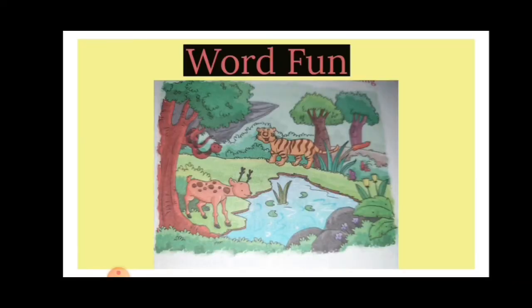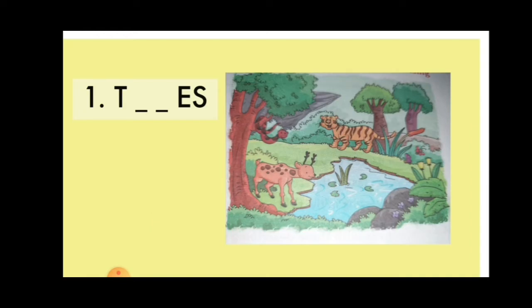Are you ready for the word fun? Yes, let's start. Okay, now can you see this picture? All the words are based on this picture only. You have to find out. Let's proceed.